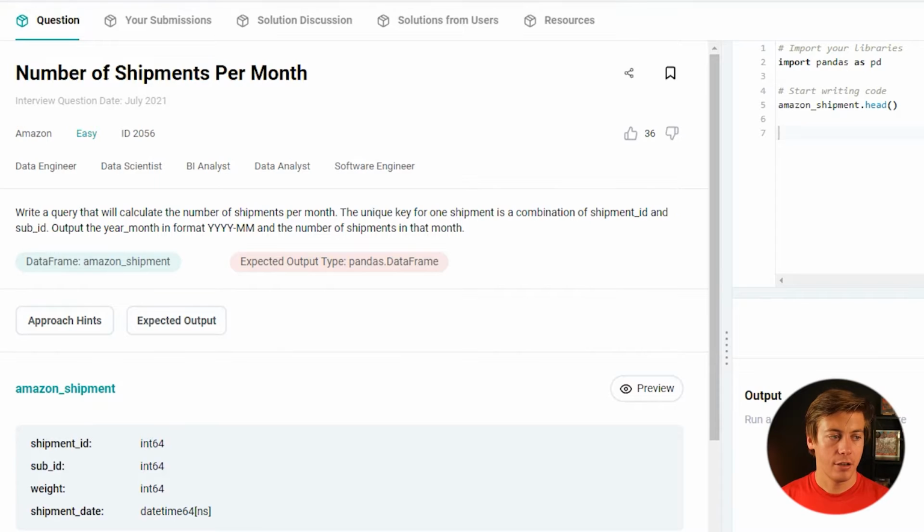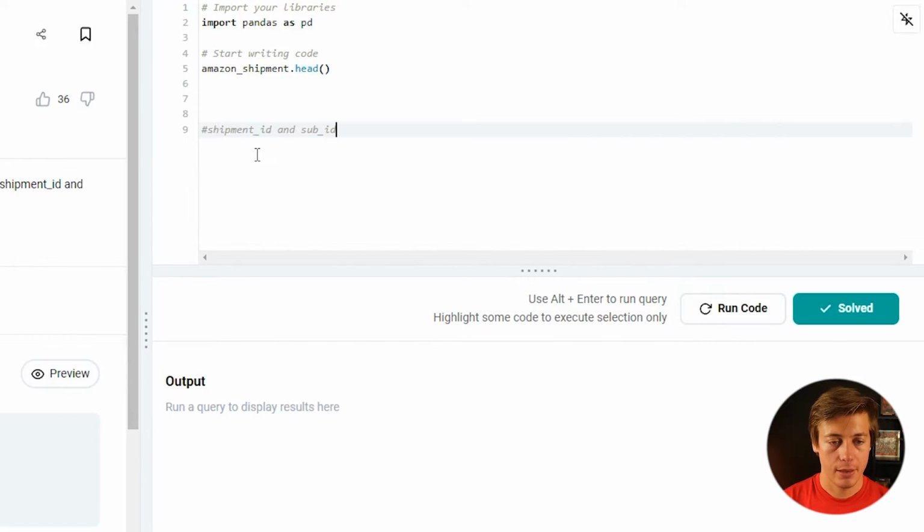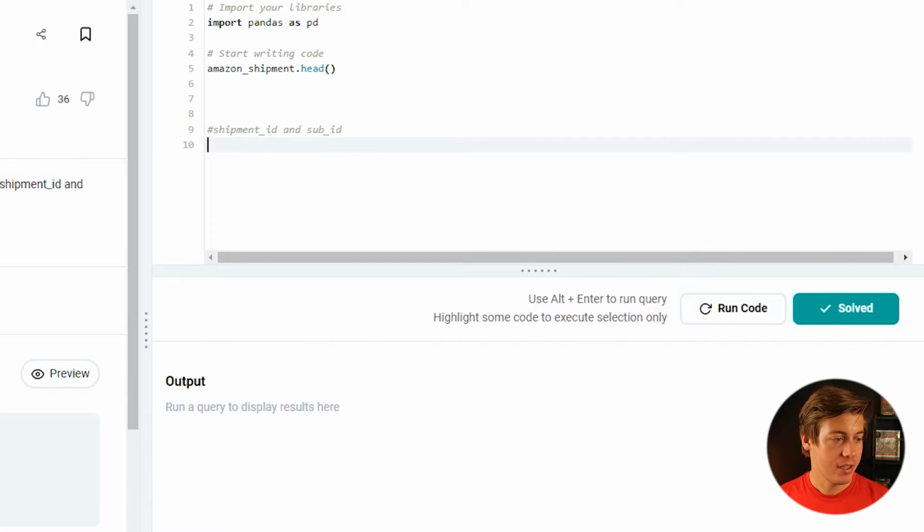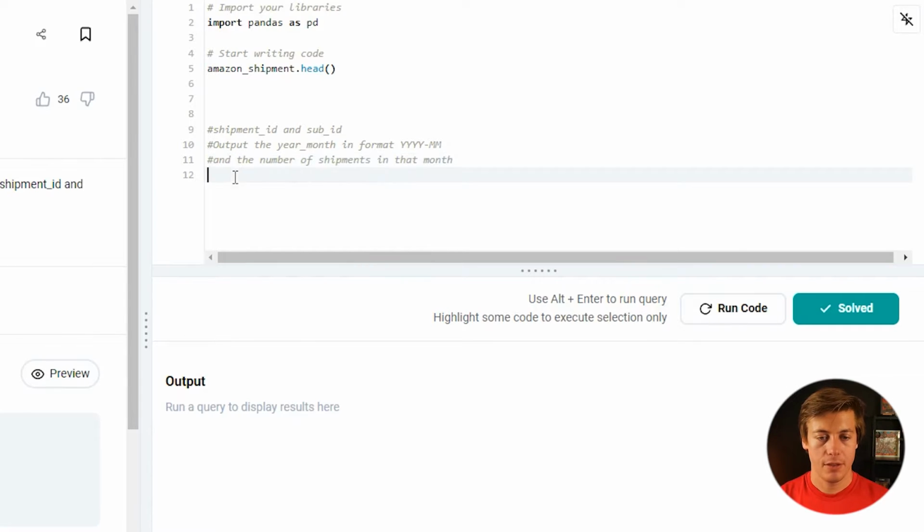All right, so now we're taking a look at number of shipments per month. So write a query that calculates the number of shipments per month. Unique key for one shipment is the combination of shipment ID and sub ID. So I do need to put that on here. And I'll put the year, month format in that. So that's also another side of things that we're gonna have to do. And the number of shipments that month.